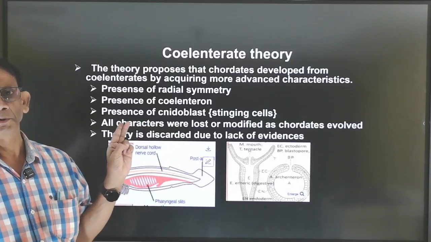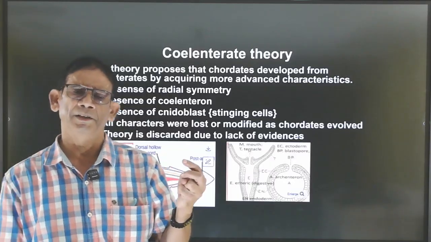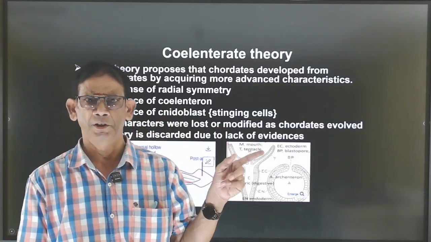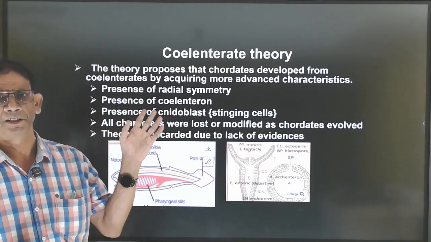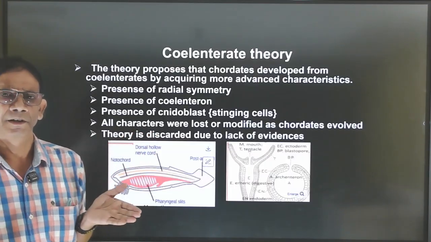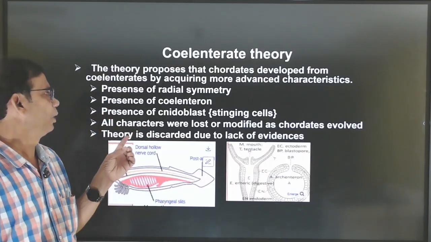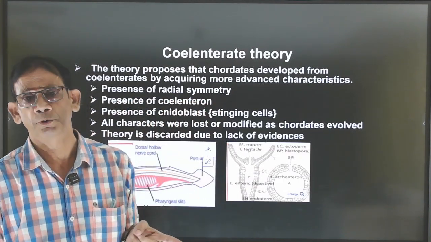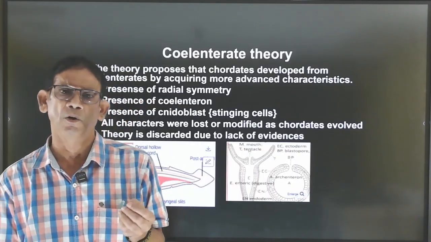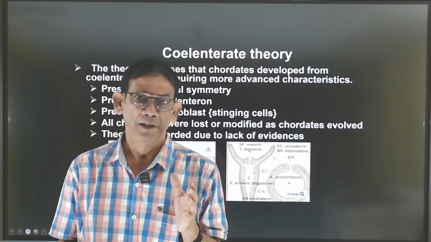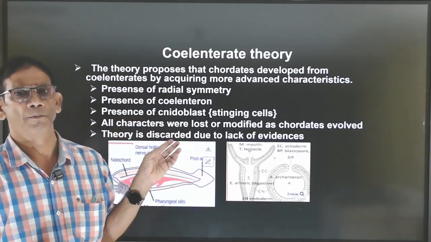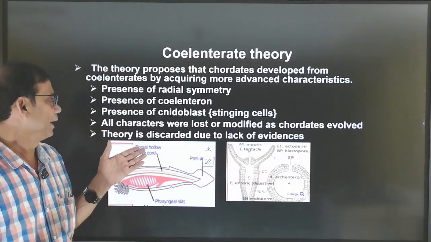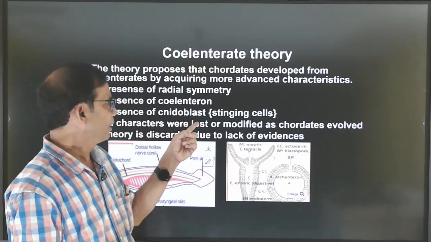According to this, there are nine phyla of invertebrates. The first one is Protozoa, then Porifera, then Coelenterata. According to the coelenterate theory, Coelenterata and Chordata have some similarities. Both have the presence of radial symmetry. Actually, radial symmetry in chordates is found only in the egg, but in the adult form it is bilateral symmetry. Similarly, there is the presence of coelenteron, and another is the presence of nematoblasts.